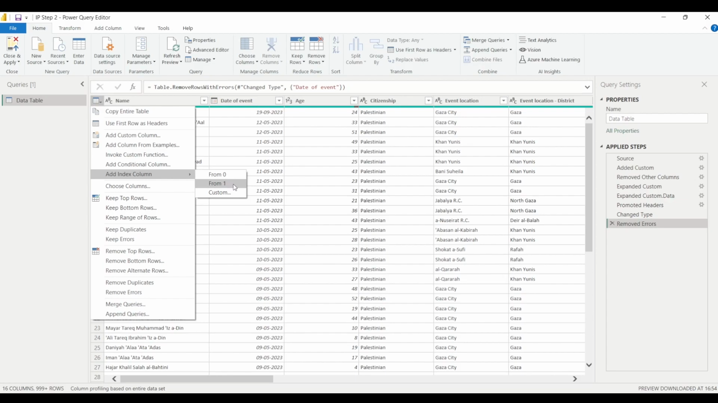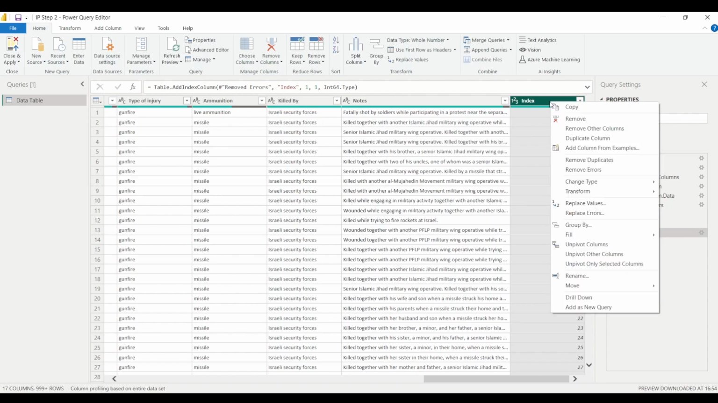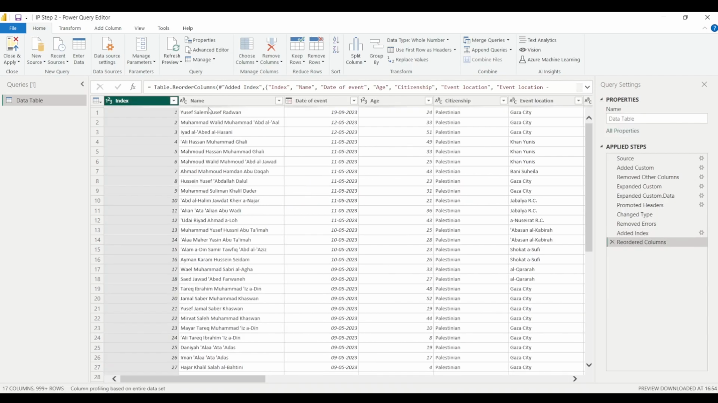You can start from 0 and you can use the custom option as well, but I'm starting from 1. It will add one more column, and this column will be used to identify each record uniquely, and it is added at the end. I want to move this column to the beginning, so I will simply right click on this column and move it to the beginning. This column has the name index. I want to rename it as ID, so I will double click on its name and write ID here.